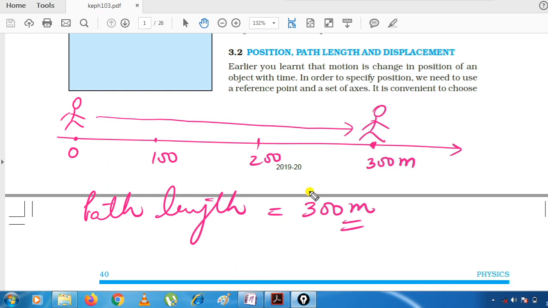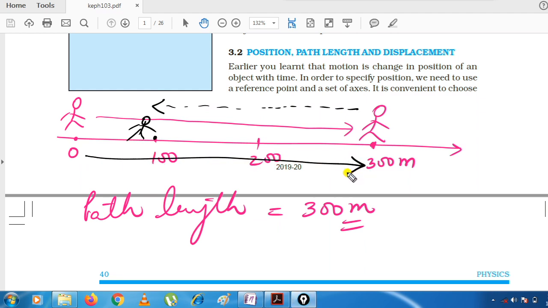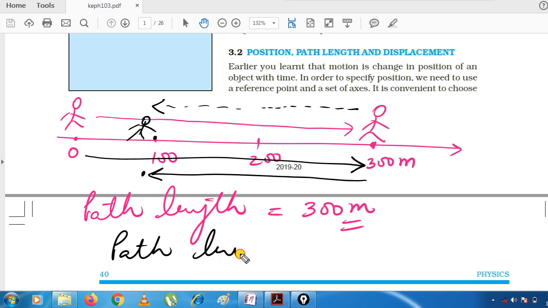Now suppose make this example a bit more complicated. After reaching this mark, he turned back and moved up to this point. He reached this point, the mark of 100 meter. First he covered this 300 meter, then turned back, and after that he finally reached this point. Then what will be the path length in the second case?